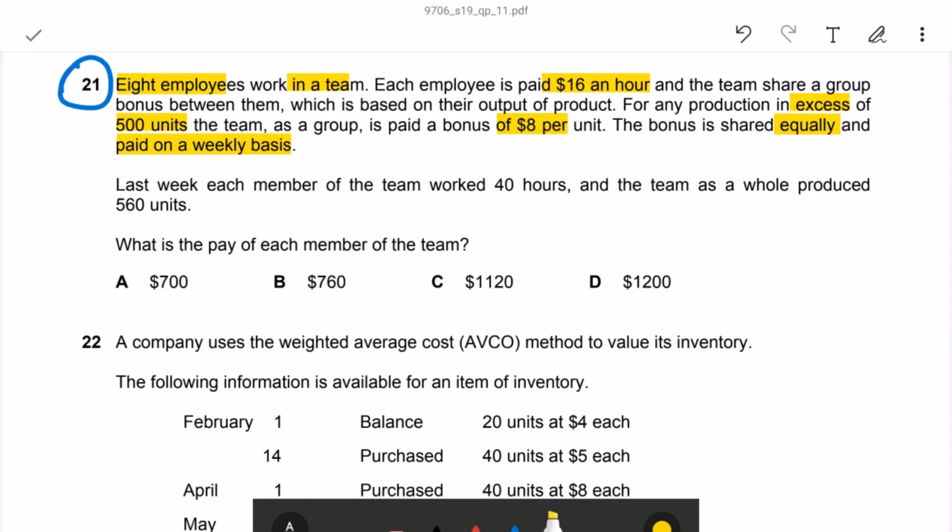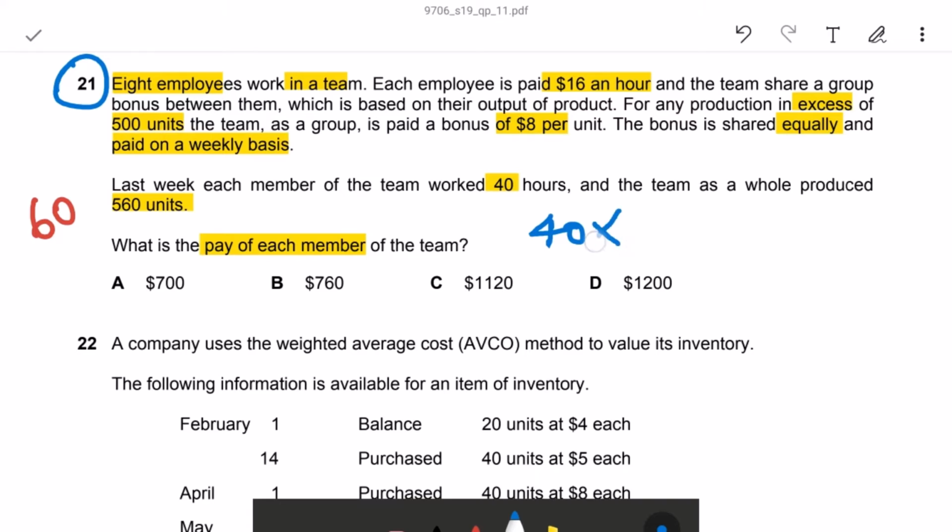Last week, each member of the team worked 40 hours and the team as a whole produced 560 units. So here this exceeded by 60 units, right? So what is the pay of each member of the team? Our question is to calculate the payment of each member of the team. Each member worked 40 hours. How many members are there? There are 8 members.